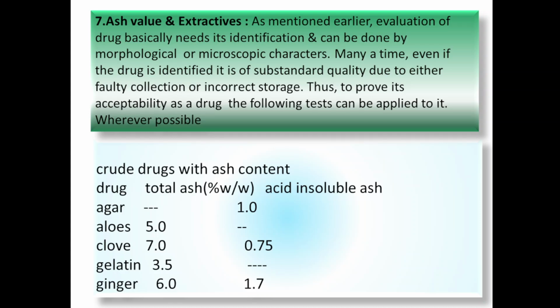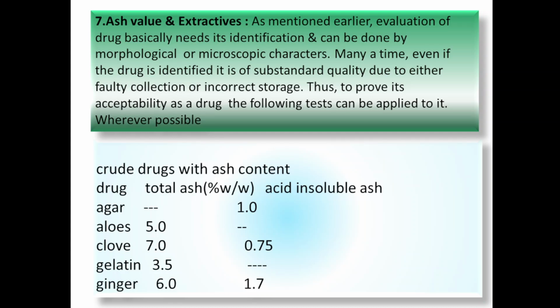Sometimes sand, chalk or soil is added to the herbal raw material, and that will come into the ash. So that will determine its purity and quality also. If ash content is more, then it indicates that the drug is not properly cleaned and contains sand or chalk. Whatever phosphates, silicates and carbonates are present contribute to the ash content, and each and every drug has a specific ash value. It should be within that range.